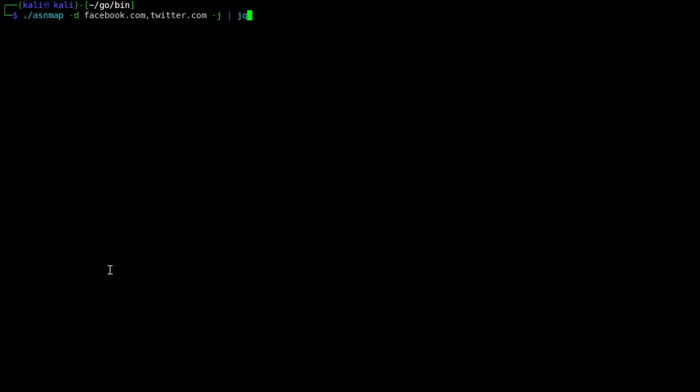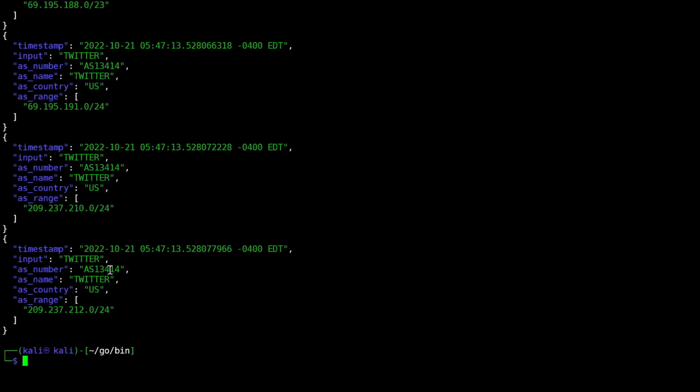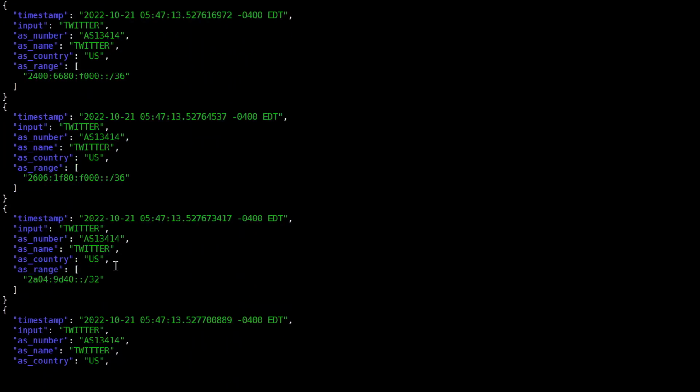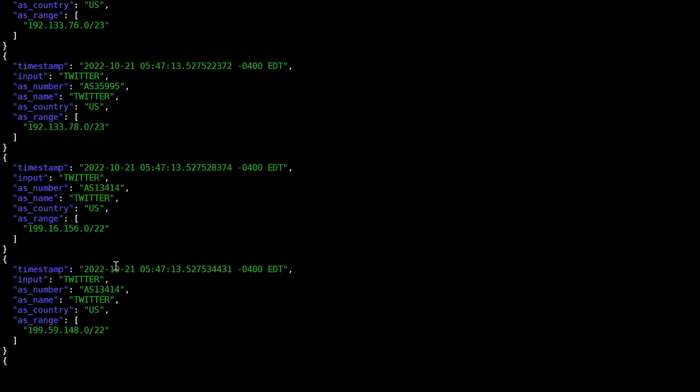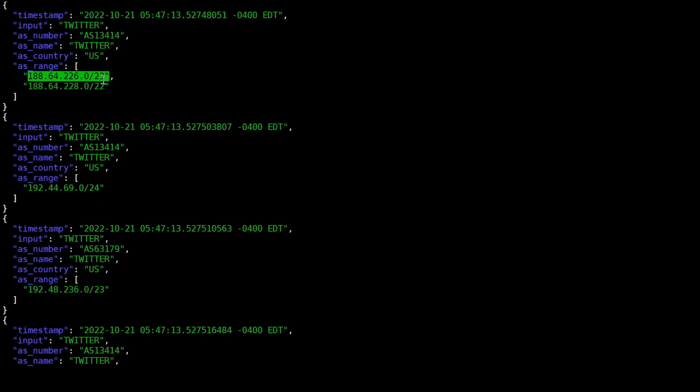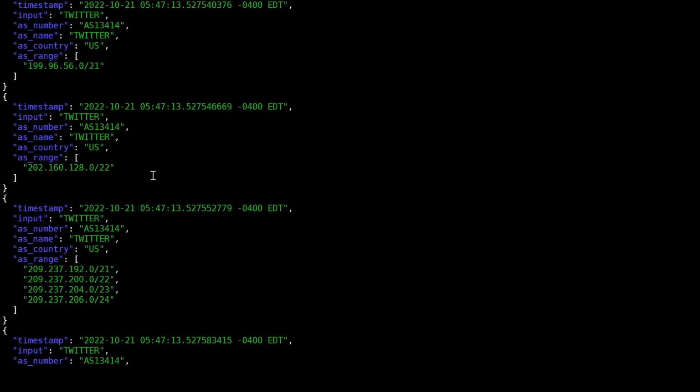So we can go with the organization name of Twitter. And let's go with the option of JSON, and yeah, we got the details about Twitter AS13414 and its associated blocks or prefixes. So you can go ahead and collect these details, proceed with the scanning of these IP ranges, or if necessary to get the details about resolving these hosts, you can use massdns or a similar tool that helps in quick DNS resolution. You can use them also.